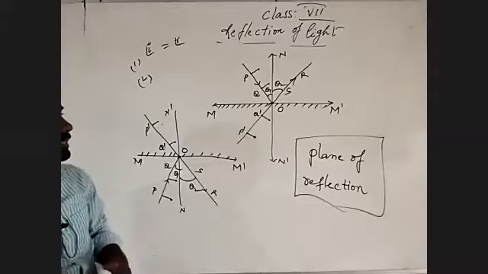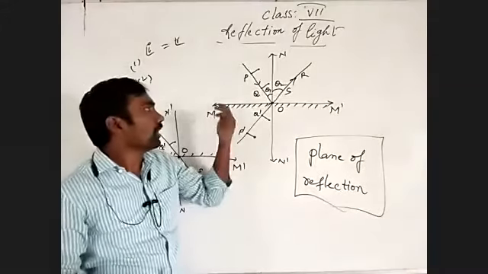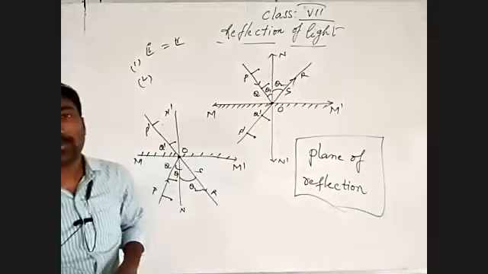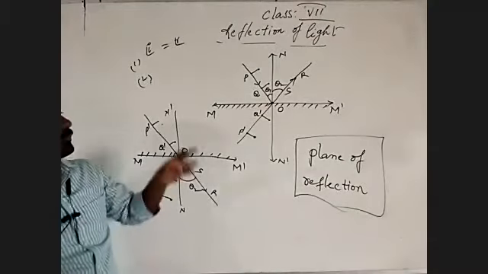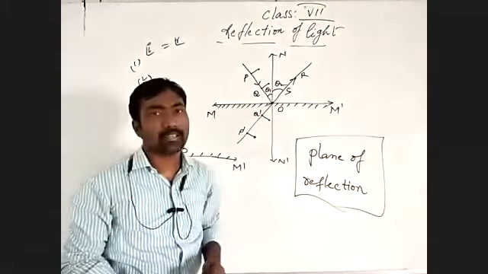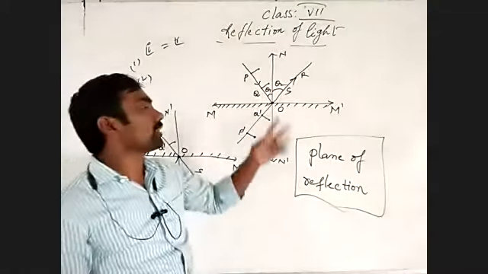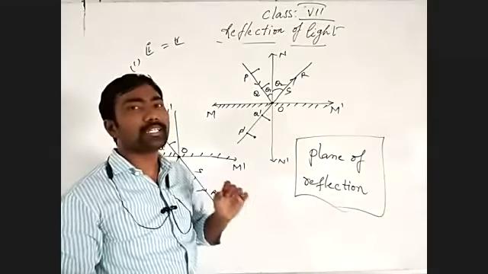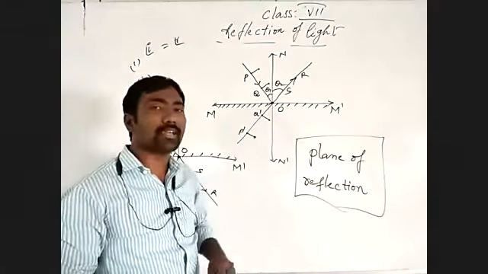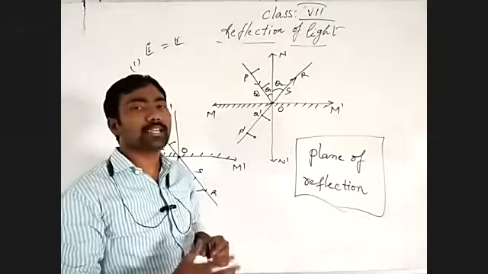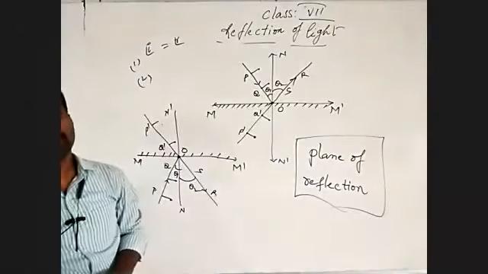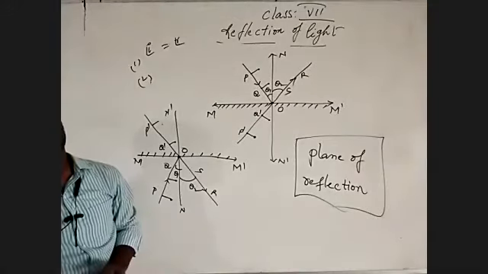We can also say that however much intensity of light is incident on the plane surface, that much total intensity of light bounces back in the same plane.